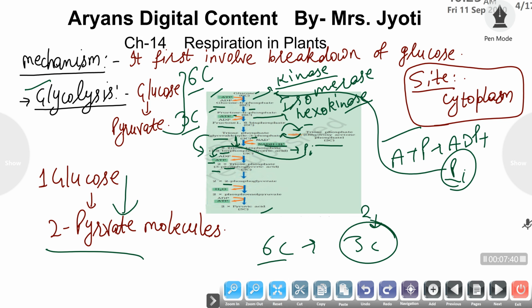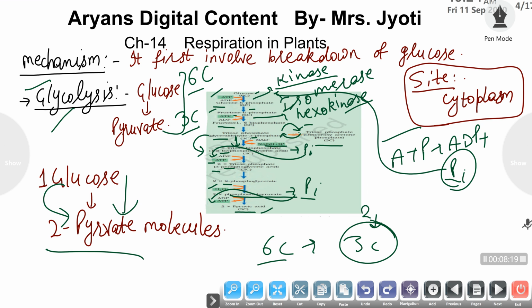By hydrolysis using one water molecule, the 2-phosphoglyceric acid is converted to phosphoenol pyruvate, and then by removing a phosphate molecule from this phosphoenol pyruvate, one ATP molecule is formed from ADP, and the phosphoenol pyruvate is ultimately converted to pyruvic acid, which is the end product of our glycolysis mechanism, and now the glucose molecule has been converted to pyruvate molecule.